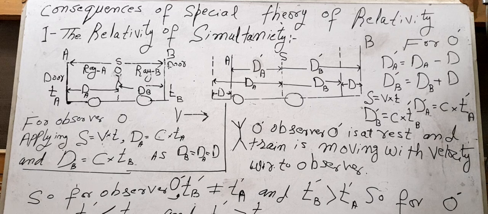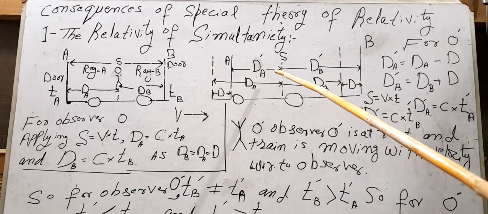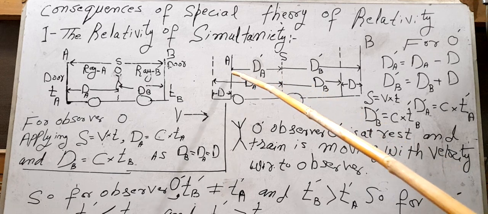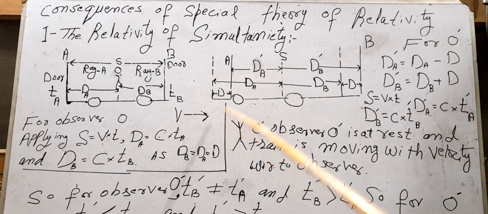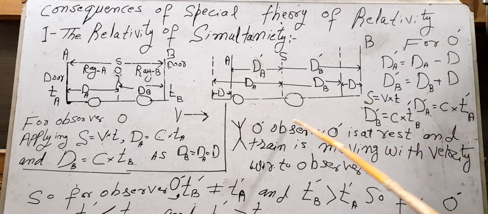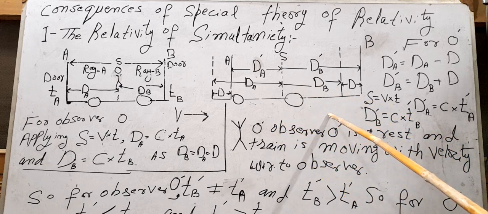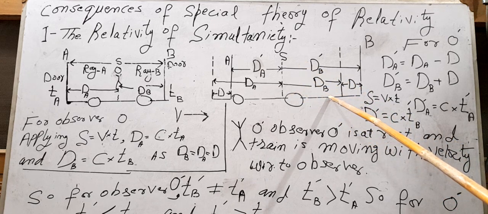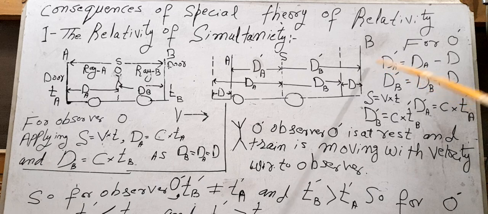It means the two events are no more simultaneous for the observer O dash, because the event of the ray of light striking A occurs earlier, and after some time, for the observer O dash, the other event occurs, the ray of light RB striking door B.